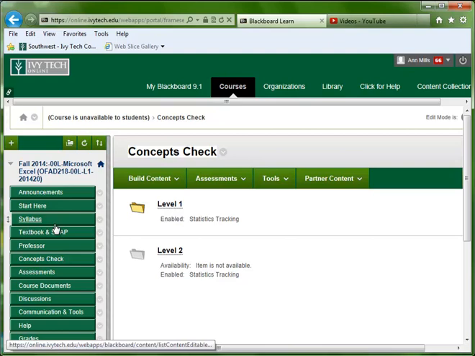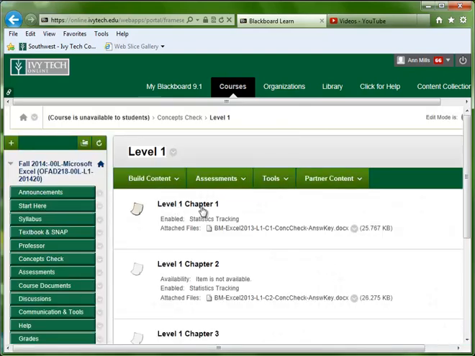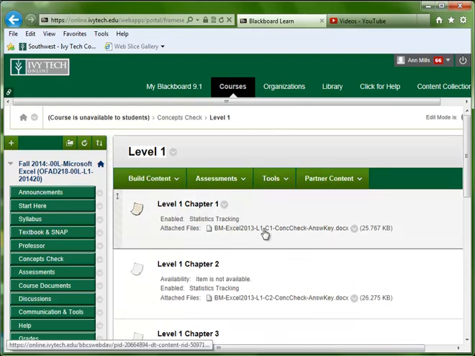And the answers to those are in this concept check tab. So you've got Level 1, click on that, and then the Level 1, Chapter 1 answer key is right here. It's in a Word document, so you can open that up and you'll find the answers to those concepts check.